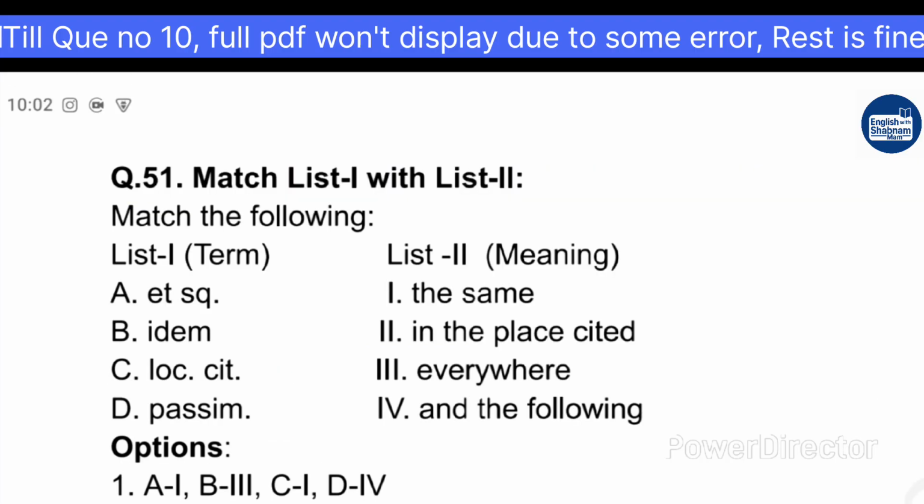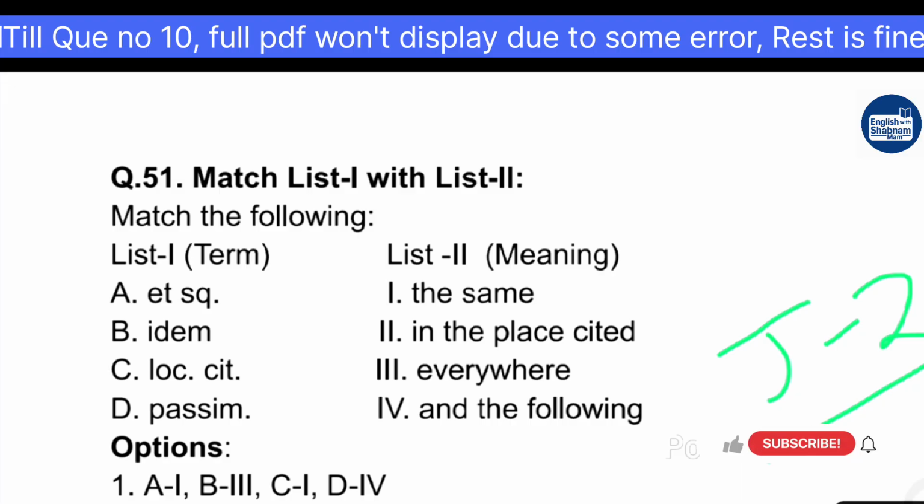So here is the first question on your screen, June 2025. You have to match the List 1 term with List 2, its meaning. There is a short abbreviation, and in List 2 there is the full form. So you have to find out which short abbreviation correctly matches with which one of the options given in List 2. And here the options are also given.